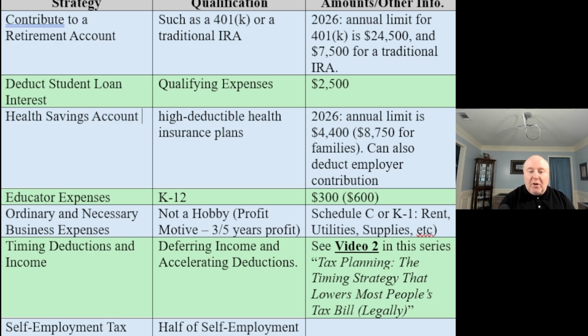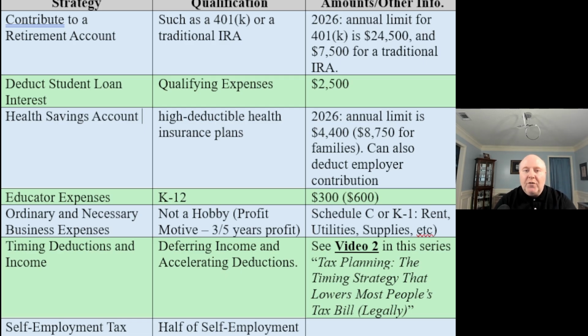So that could be a method, or maybe there's a way that you can expedite some payments so that way we can reduce our taxable income this year, we can reduce our AGI this year. So using those timing differences, that was one of our last videos in the tax planning strategy. So take a look at that. And then finally, looking at the self-employment tax. Remember, if you're self-employed, you get half of your self-employment tax that you're able to deduct as an adjustment before you get to AGI. That's going to reduce your AGI. That's going to help save you a lot of money, especially if it gets over to helping you qualify for credits or other types of deductions.